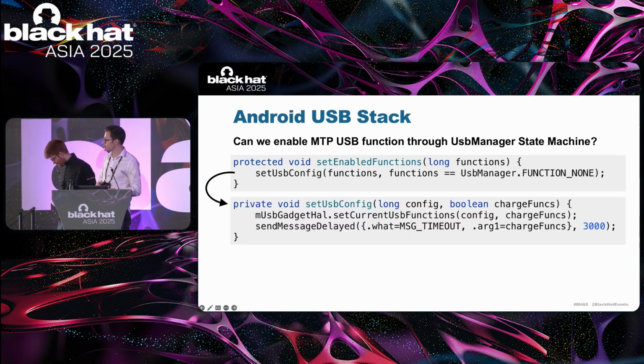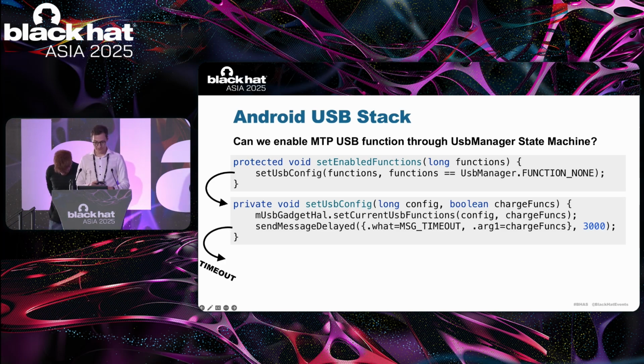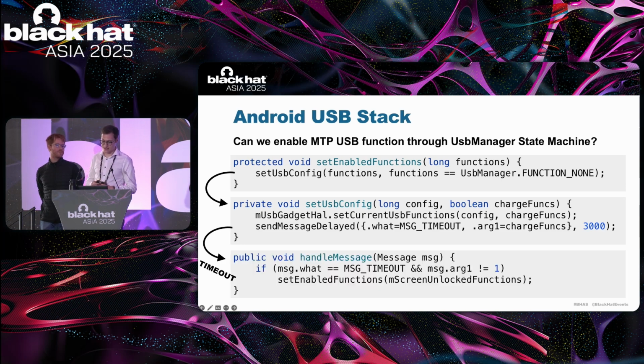And here, what is interesting is that a timeout handler is registered that fires after a delay of 3 seconds. And if the device is re-enumerated by the USB host before these 3 seconds, then the timeout handler is cancelled, so it's not executed. However, otherwise, the timeout triggers and the current USB functions are restored to a default state.